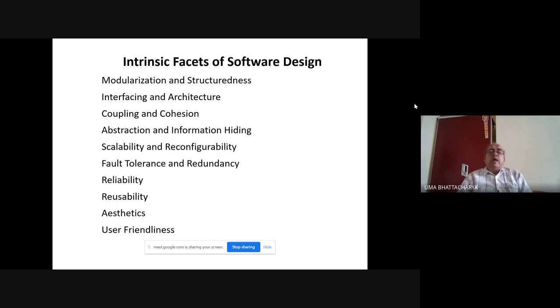reconfigurability. And scalability, reconfigurability, all those are possible only if we follow the concepts we have already mentioned: modularization, interfacing, coupling, cohesion, abstraction. Without that, you cannot do it.